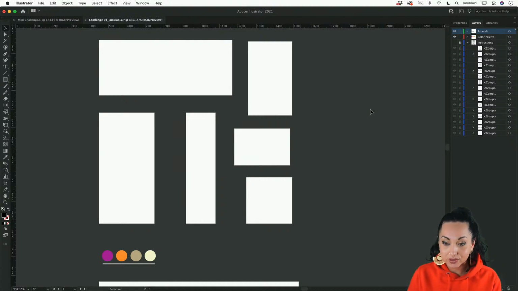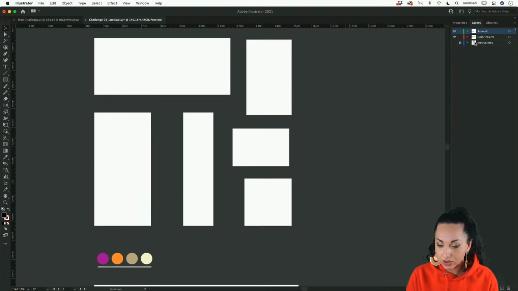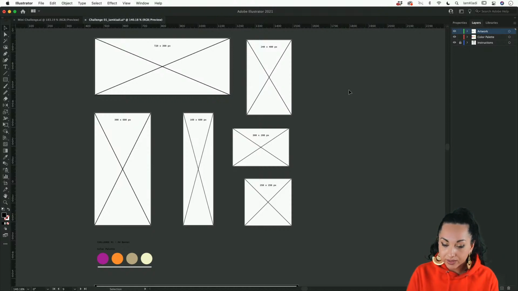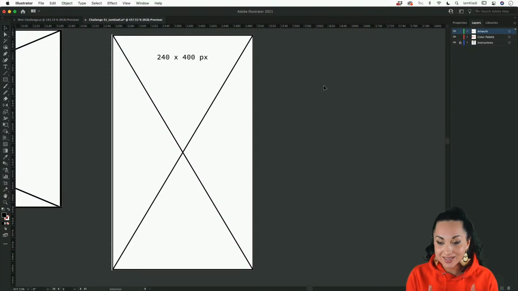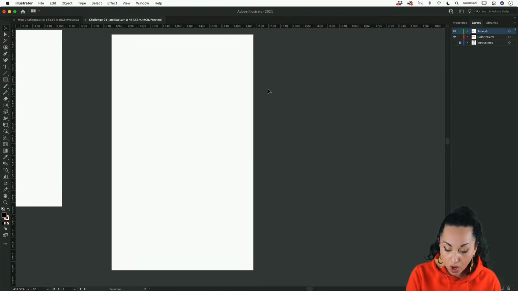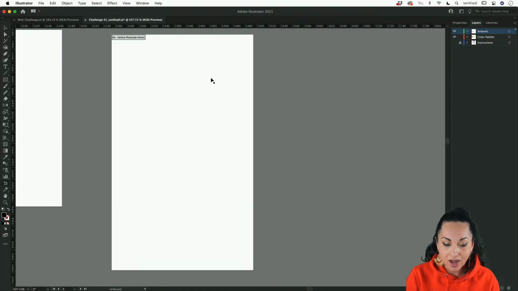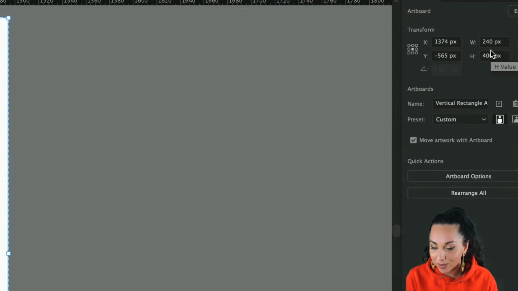But let's get started. There is a lot that I want to show you. So the reason why I have all the instructions here is because we can pick whatever we want. So for instance, let's start with 240 by 400 pixels. And now that we know exactly what is the size of your artboard, we can go ahead and hide it. But what happens if you're working with an artboard that doesn't have a size? You can use the shortcut Shift O. By doing so, we can access the artboard tool, and clicking once on your artboard, then go into the properties panel. Here, you'll be able to see that the artboard is actually 240 pixels by 400 pixels.